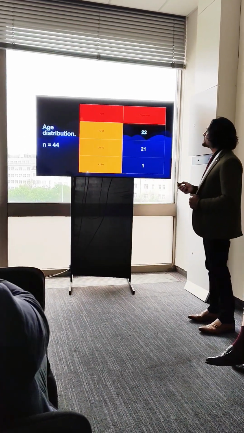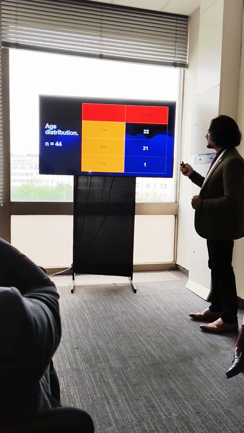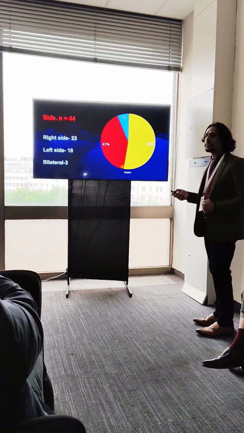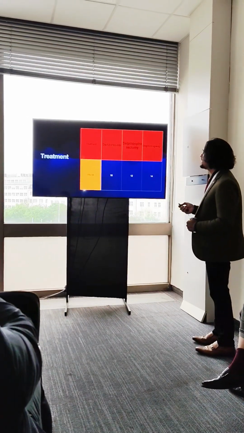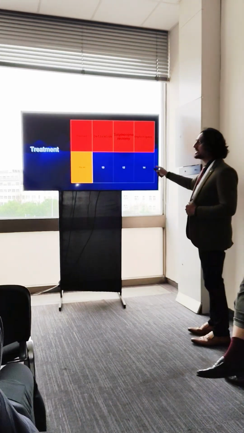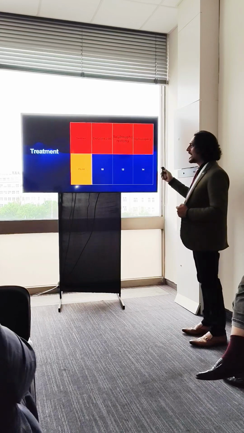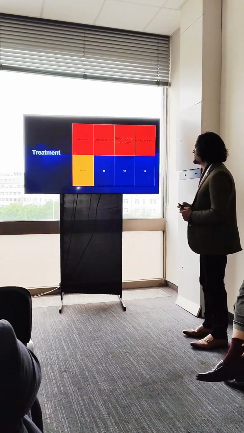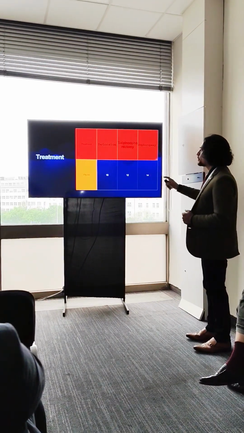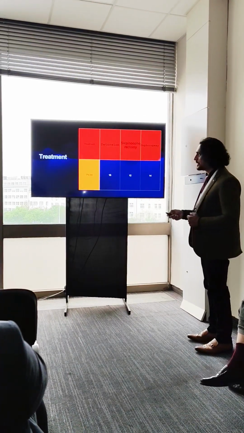So coming to the age distribution, most of the patients were in the reproductive age group of 10 to 40 years, with 10 to 25 being more, 50% of patients. Right-sided torsion is more common, as in other studies. Coming to the treatment part, the salpingo-oophorectomy rate is a bit higher in our study. What happens is that we are going to many places to operate in India. That's why the lack of facilities and long duration to referral increases the number of salpingo-oophorectomies. Those patients who come to us, we try to do salpingo-oophoropexy and detorsion.